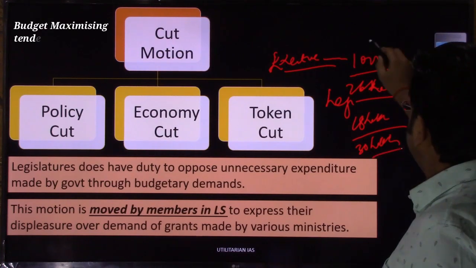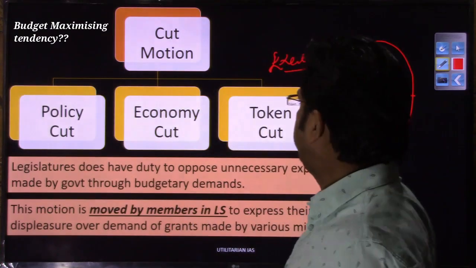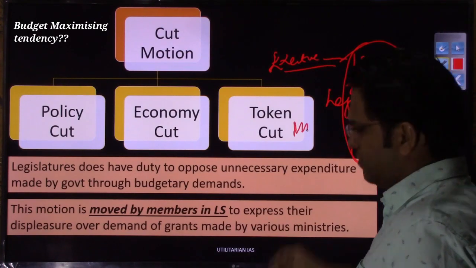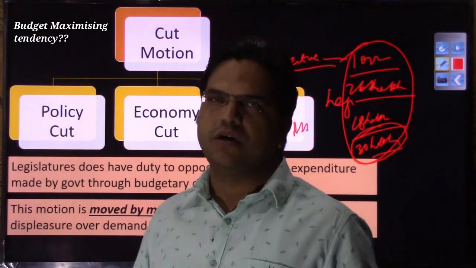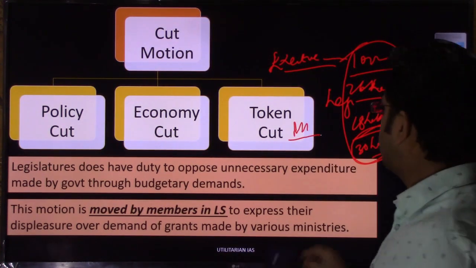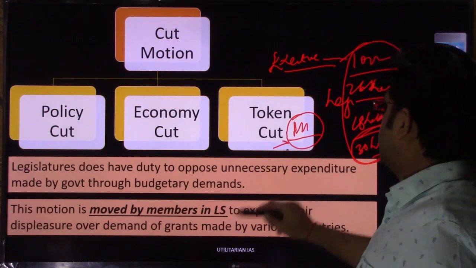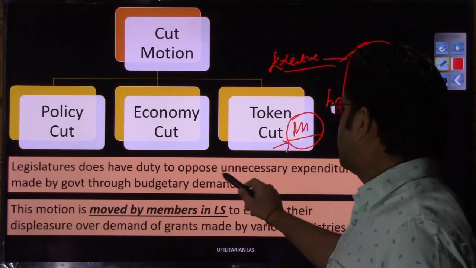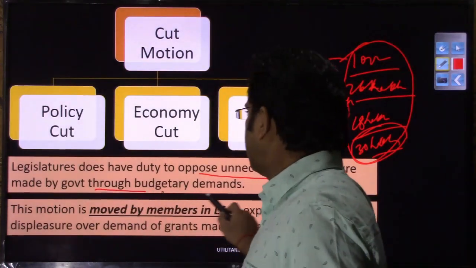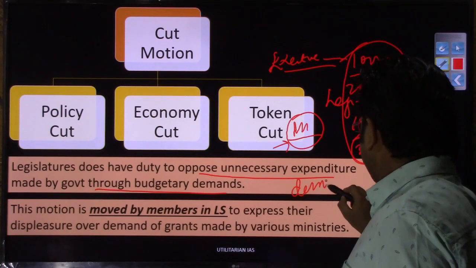So this is the attempt of the executive to maximize the size of the budget as much as possible. Even every ministry, I was talking at the level of government, but even every ministry, if you see Ministry of Social Justice, Ministry of Human Resource Development, Ministry of Science and Technology, every ministry has this competition of how much amount it can get approved through this budget. But it is the duty of the legislature to oppose unnecessary expenditure made by the government through budgetary demand. So you do have something called demand of grant,